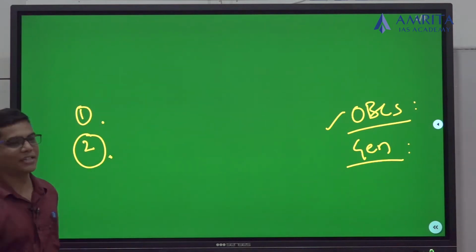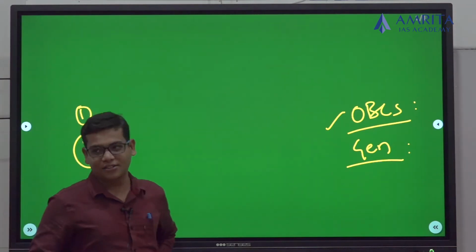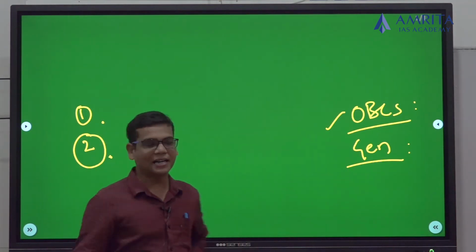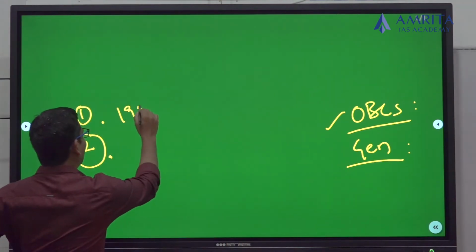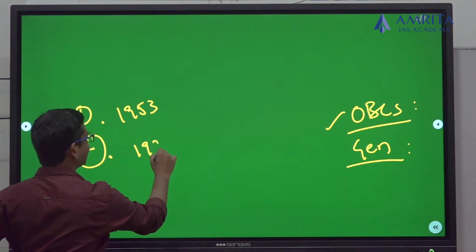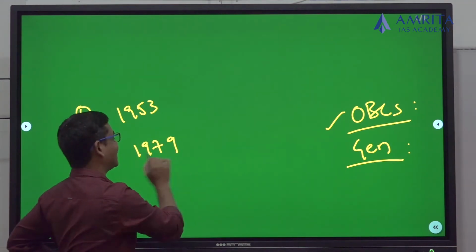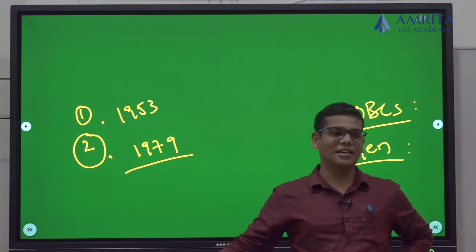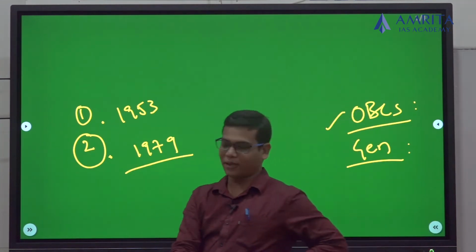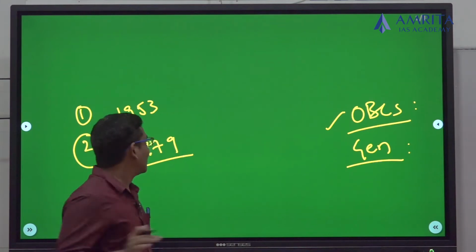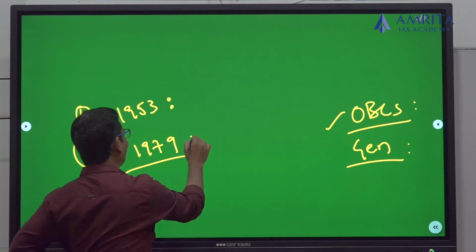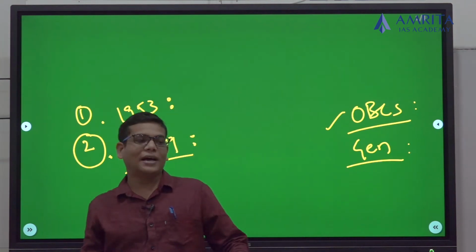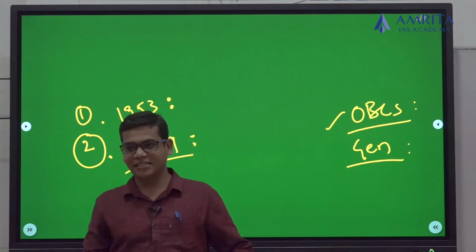The first and second Backward Classes commissions: the Kaka Kalelkar commission, 1953, and the BP Mandal commission, appointed in 1979, but the recommendations were implemented in 1990 when VP Singh, Vishwanath Pratap Singh, was the Prime Minister. They studied the socio-economic conditions of backward classes in India.